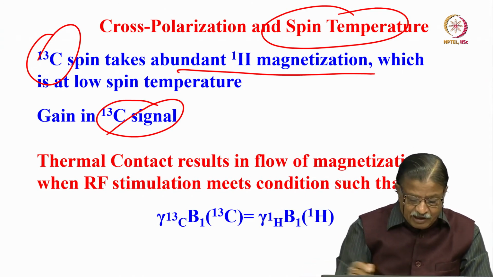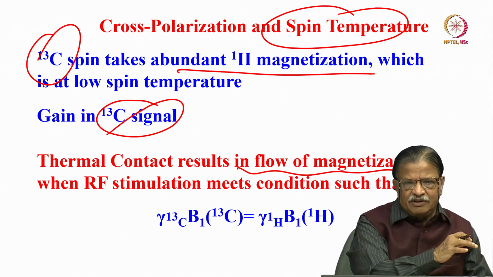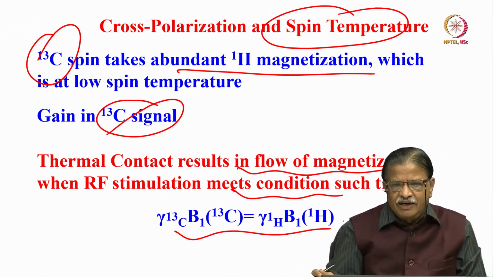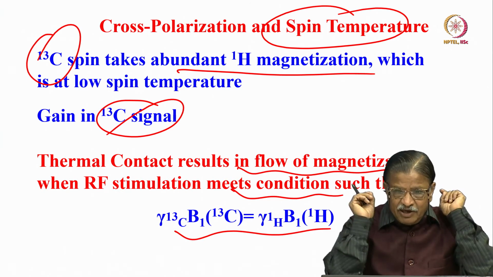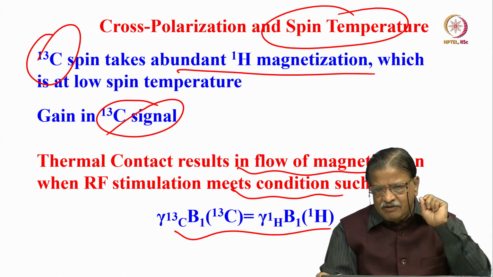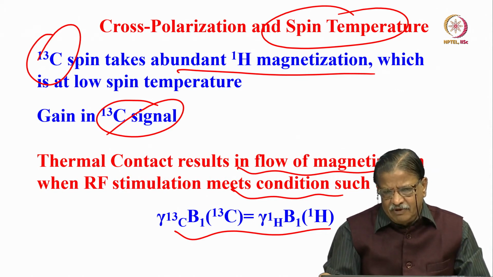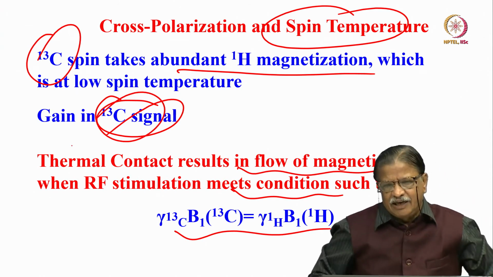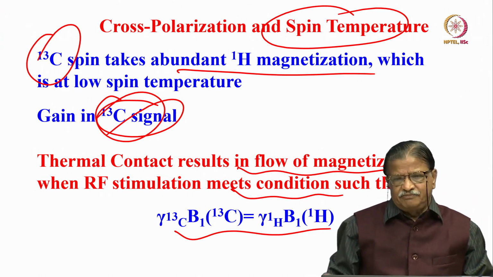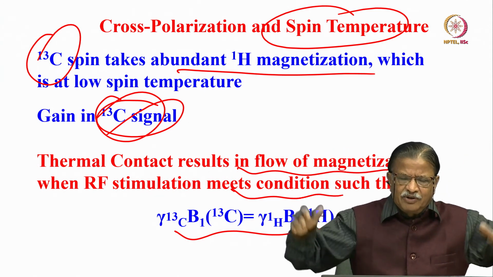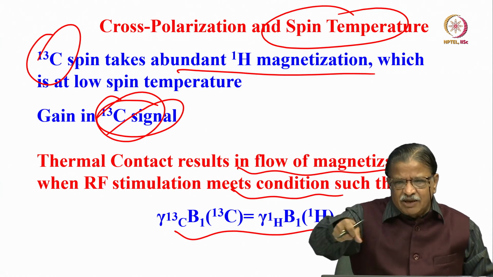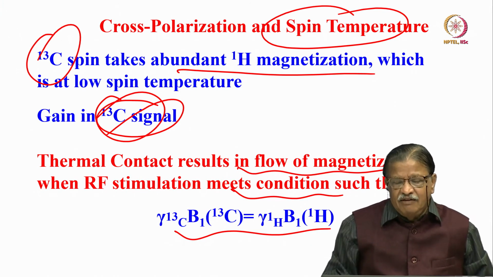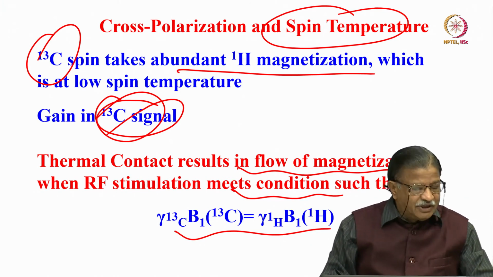Now the thermal contact ensures the flow of magnetization. When RF meets a condition like the Hartmann-Hahn condition, this condition is met by stimulating with the RF pulse simultaneously, which you are applying in the XY plane while doing spin lock. So the carbon 13 gains signal. Then what happens to proton? It will lose energy. The huge proton bath you can consider like a big ocean. You take just a mug of water from the ocean, nothing will happen. You don't lose anything. You don't feel it as a loss. Whereas the gain for carbon is enormous. That's what is going to happen.